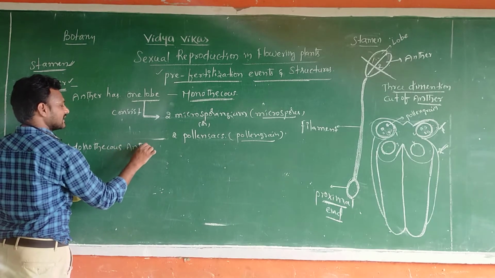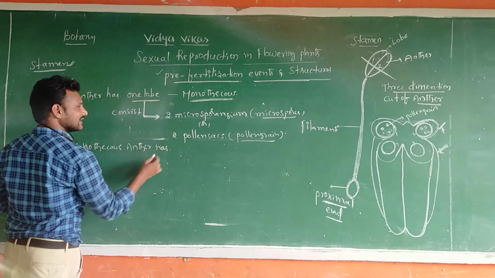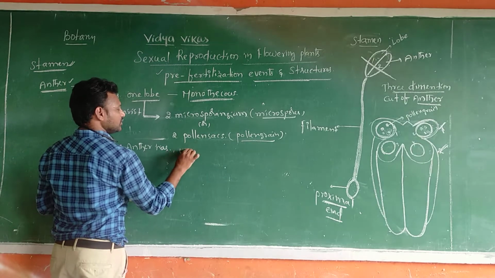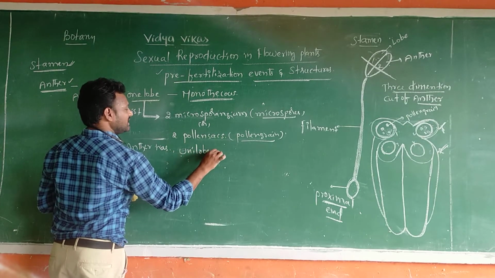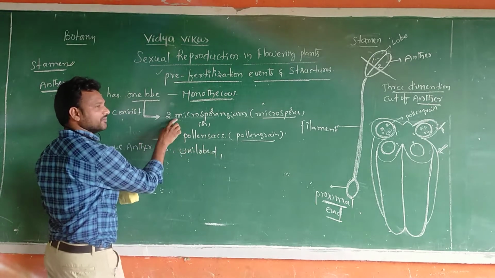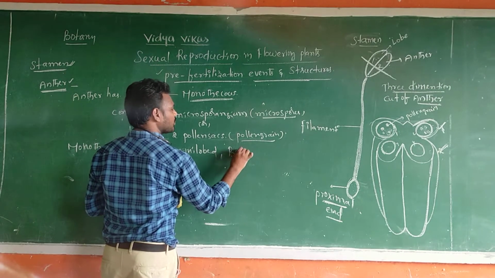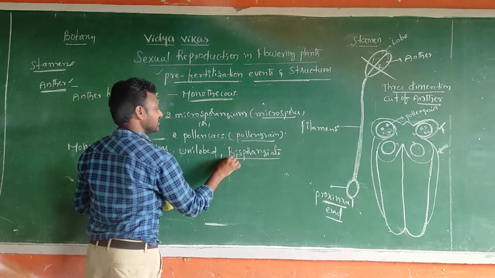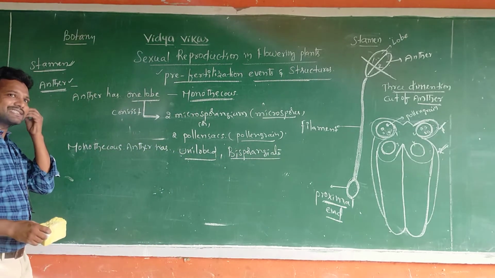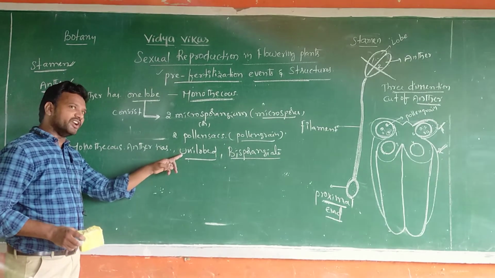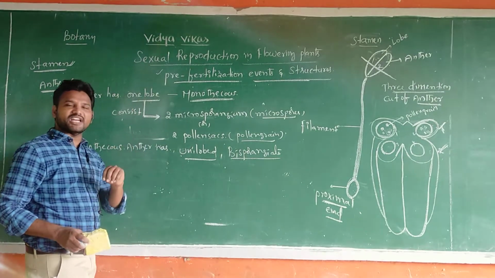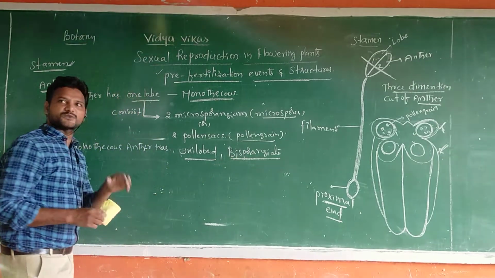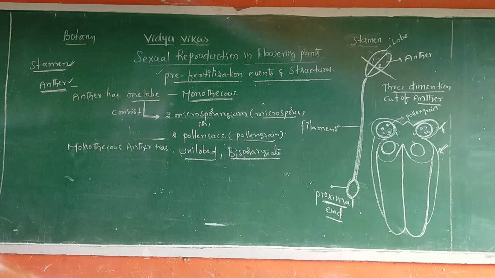The anther has how many lobes? One lobe. That's why this is unilobed. Uni means single. How many microsporangia? Two. So bisporangiate. So you remember dithecous, two lobes, that's why bilobed. How many microsporangia? Four microsporangia, that's why tetrasporangiate. But here only two microsporangia. This is bisporangiate.